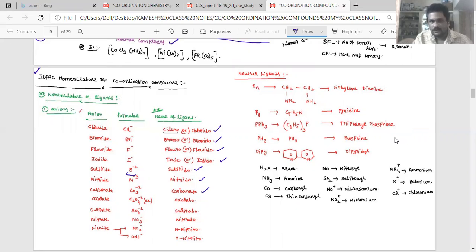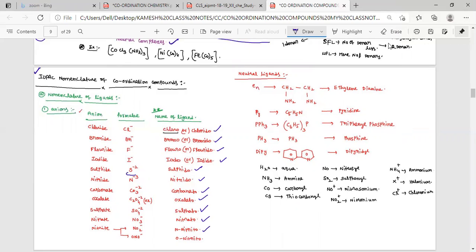Oxalate ion, C2O4 minus 2, is oxalato. Sulfate, SO4 minus 2, is sulfato. NO3 minus is nitrato. NO2 minus is nitrito. And neutral ligands: ethylene diamine.